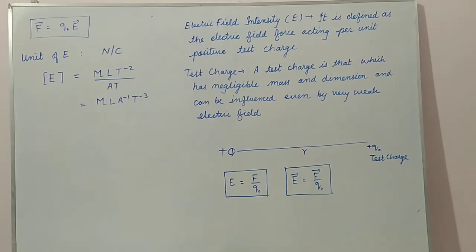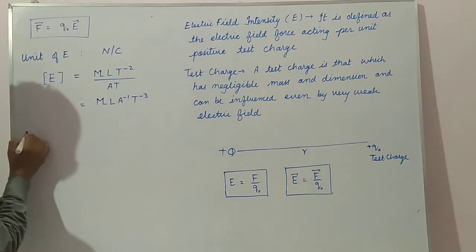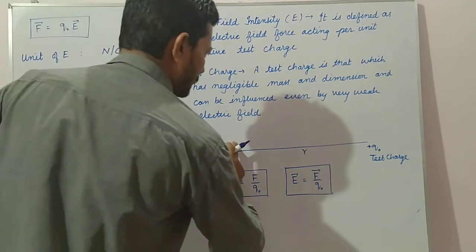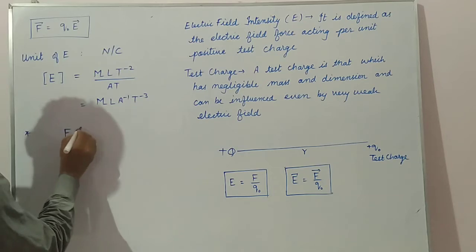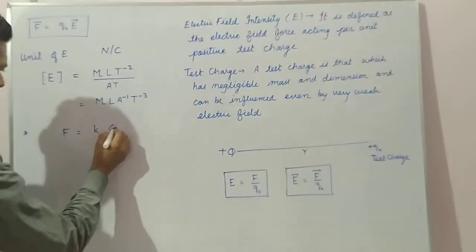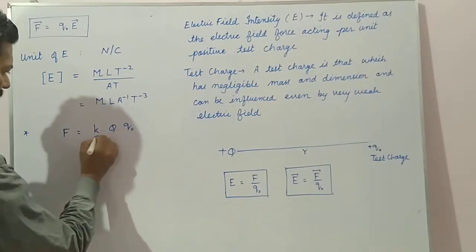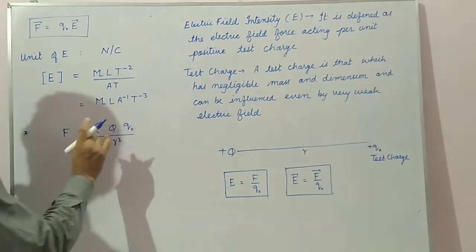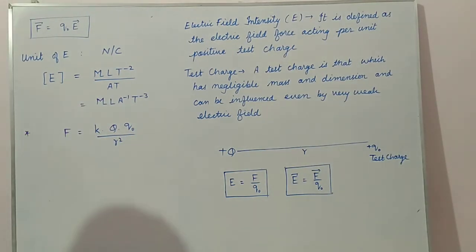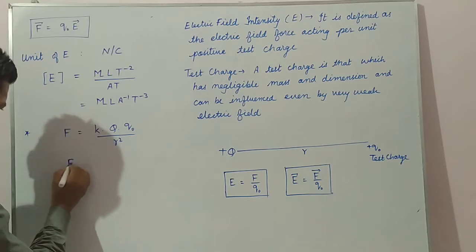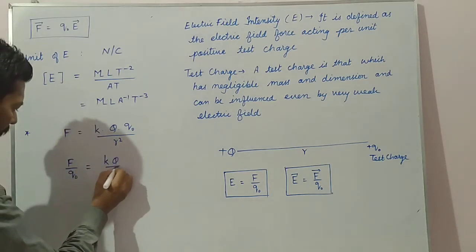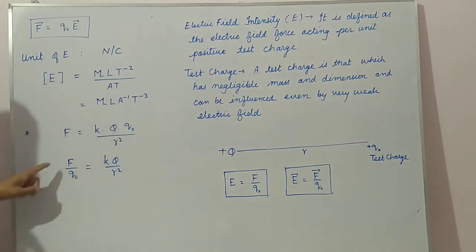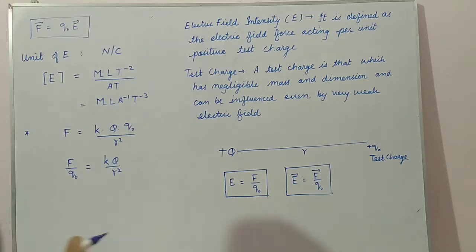Now see here, in the above diagram, this is charge Q, this one is Q naught. Force between these two charges is F equal to K Q naught Q by R square. So force per unit positive test charge is K Q by R square, and this force per unit positive test charge is the electric field.